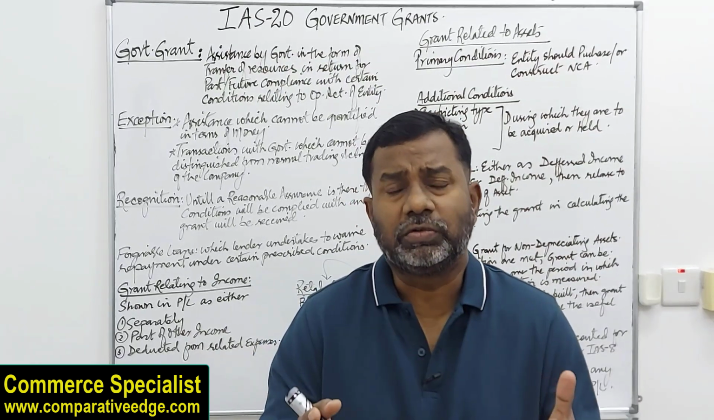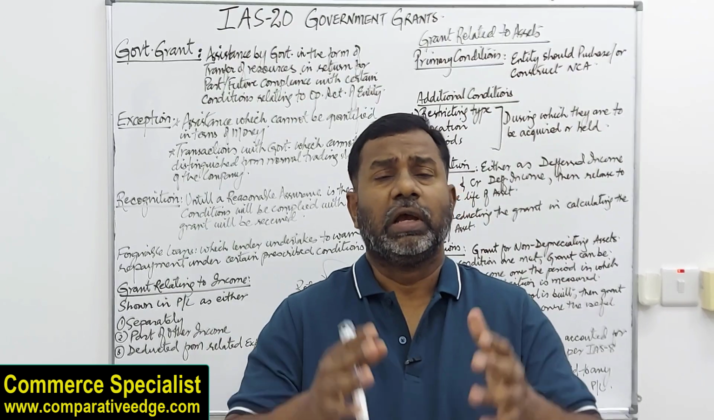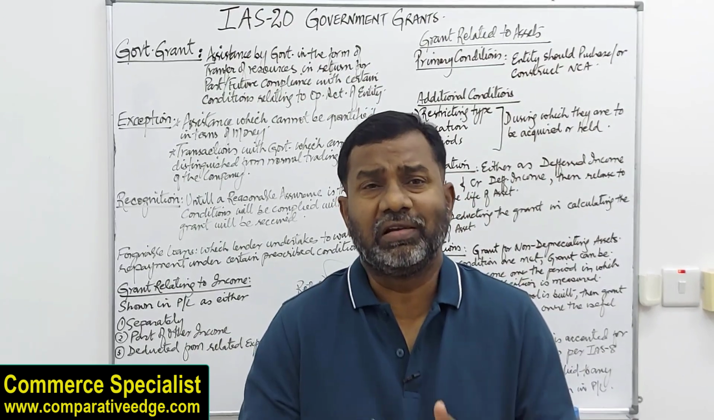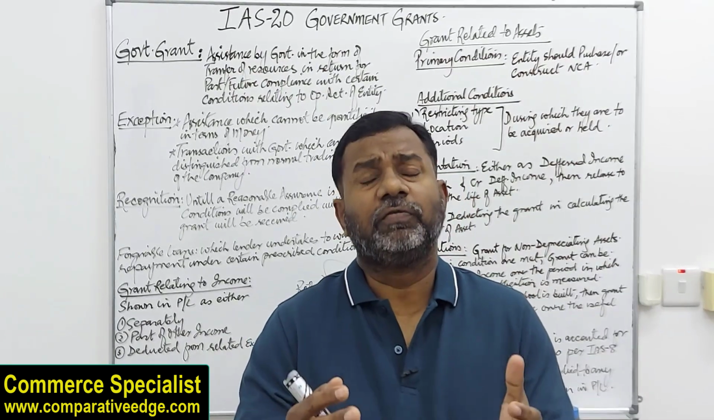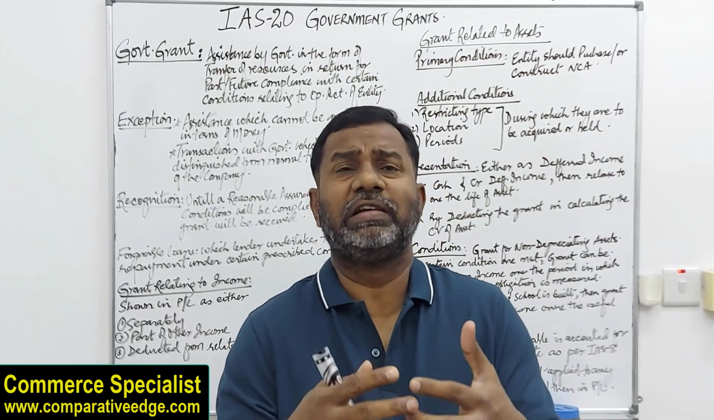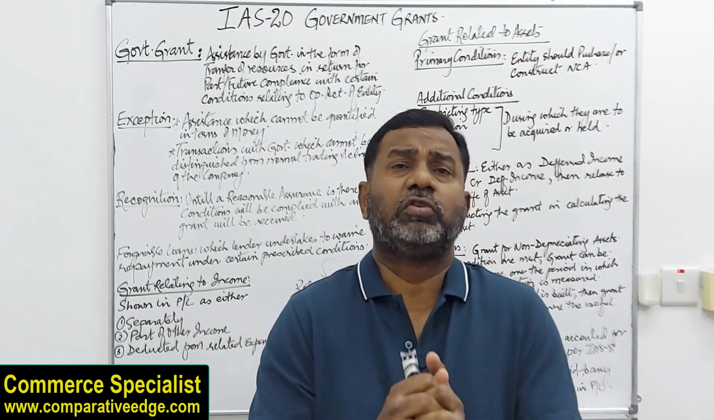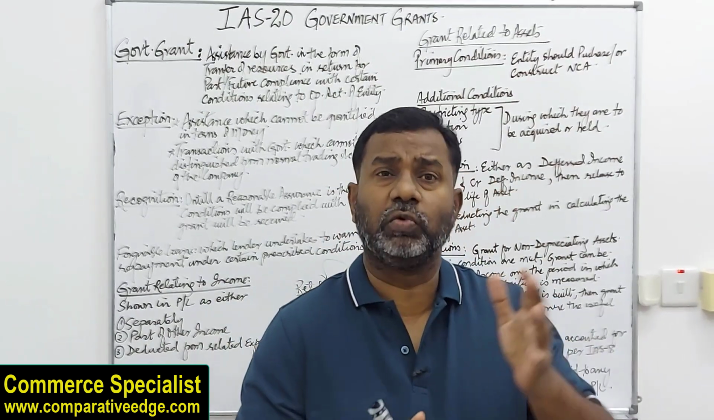There is another term used in IAS 20 as forgivable loans. What are forgivable loans? Under forgivable loans, the lender agrees to waive the repayment of the loan if certain prescribed conditions are met. The grants which an entity may receive are of two types: grants relating to income and grants relating to assets.